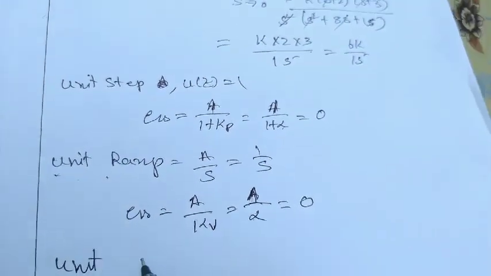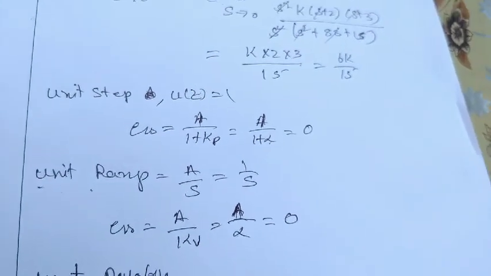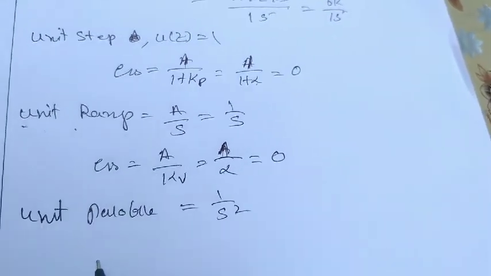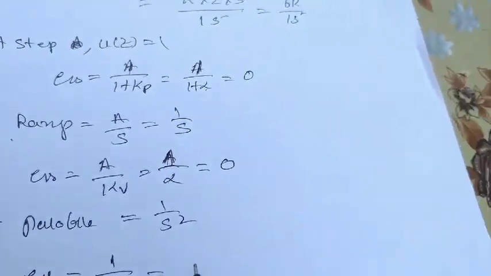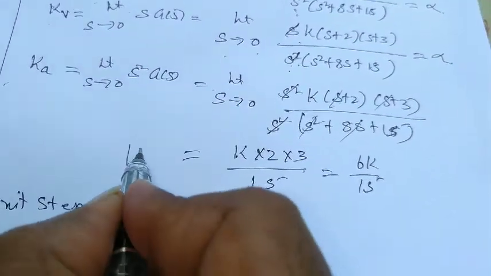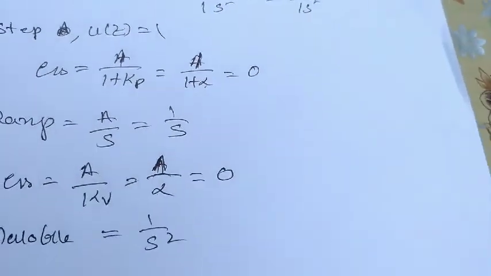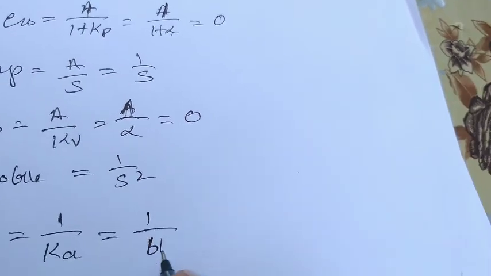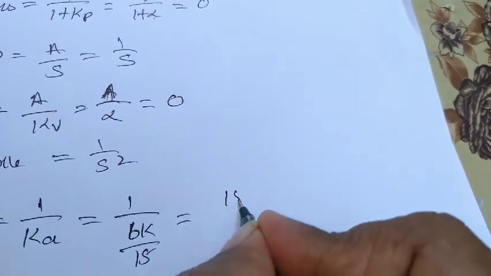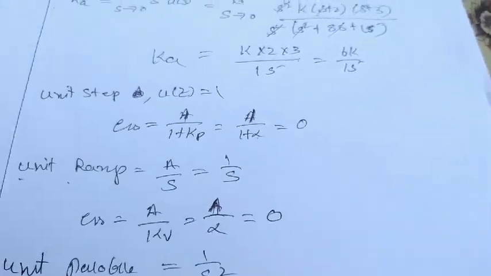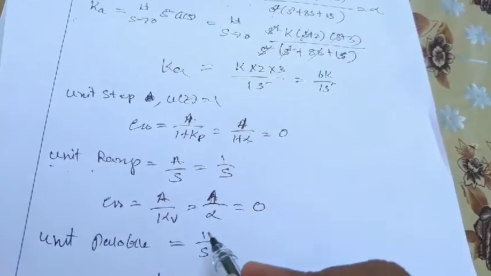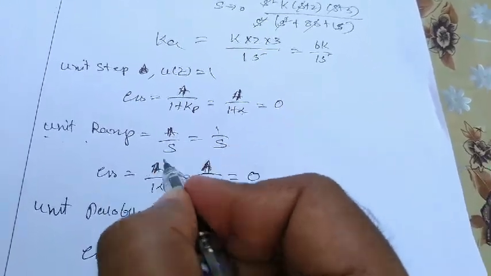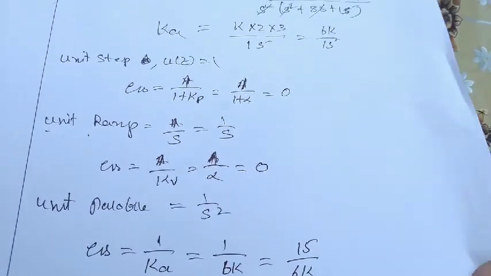Next is unit parabolic. So unit parabolic is 1 by s cube. So Ess is given by 1 by Ka. So we already got Ka as 6k by 15. So 1 by 6k by 15, which is nothing but 15 by 6k. So this is the value. If the inputs are non-unit, then we have to take it as some A value and do it. Okay, so we'll go for one more problem.